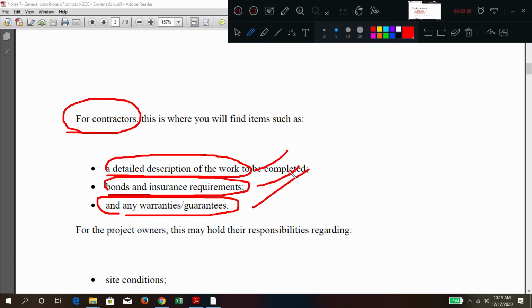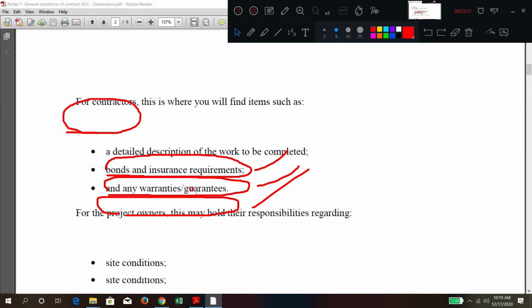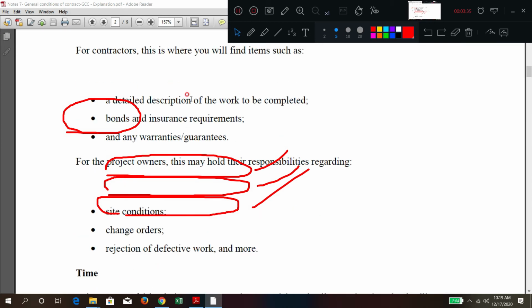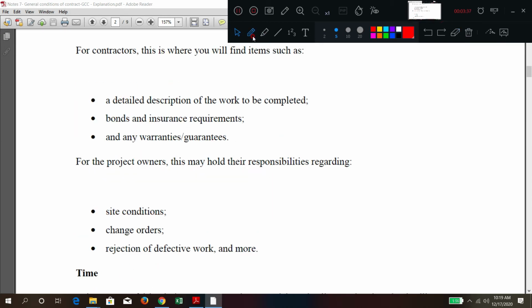So in general conditions, a subheading will be made for the contractor, and under that subheading, the clauses about these works will be mentioned. From the owner or client side, generally about site conditions, they are going to give change orders and rejection of defective work. These are some of the examples.